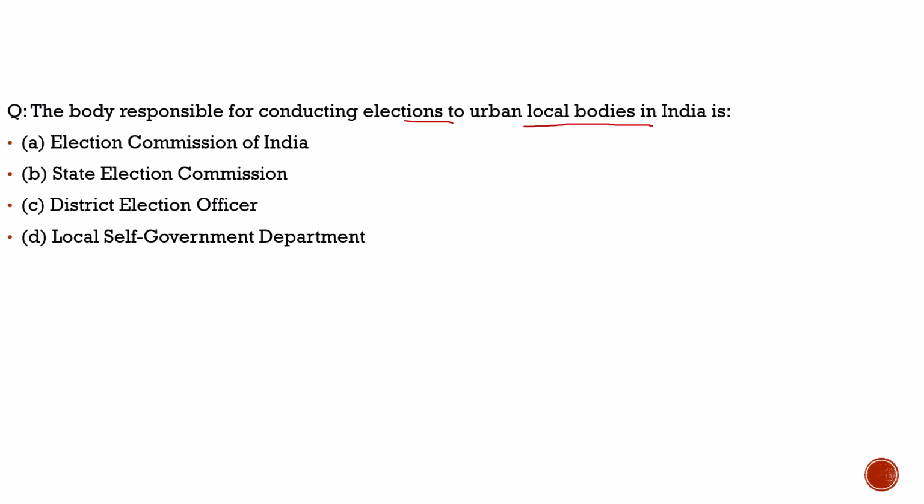As we know, different reports have come up, and approximately 40% of the population right now resides in cities. And the cities are controlled by urban local bodies. If the elections for urban local bodies are not getting the spotlight they should, if elections are not happening on a regular basis, then governance gets impacted. This is what this article tries to explain.